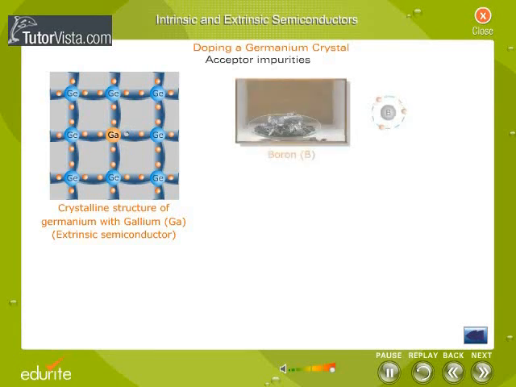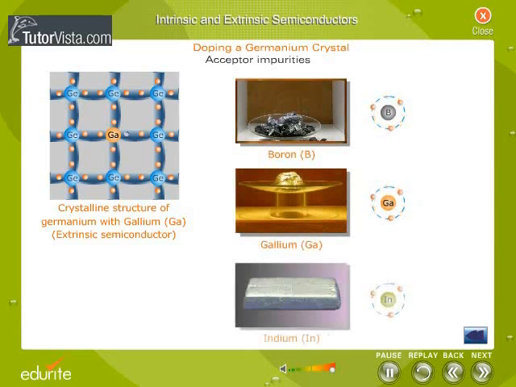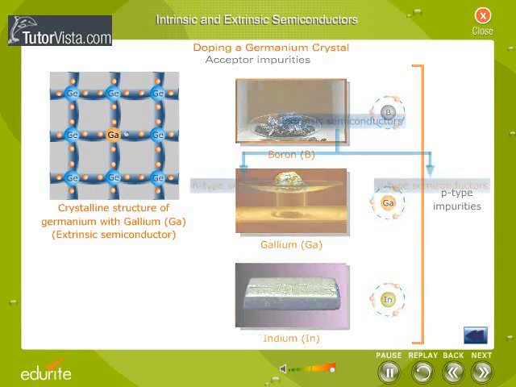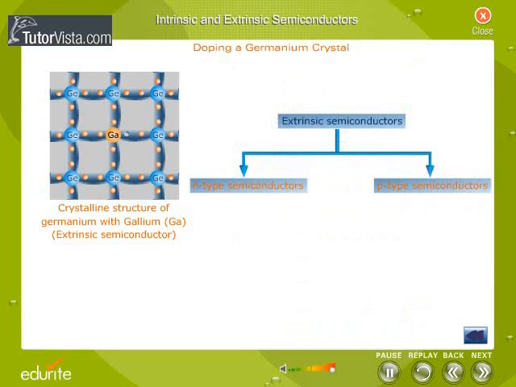Trivalent elements like boron, gallium or indium are acceptor impurities. Acceptor impurities are also known as p-type impurities. Depending upon the type of impurity added, the extrinsic semiconductors can be classified as n-type semiconductor and p-type semiconductor.